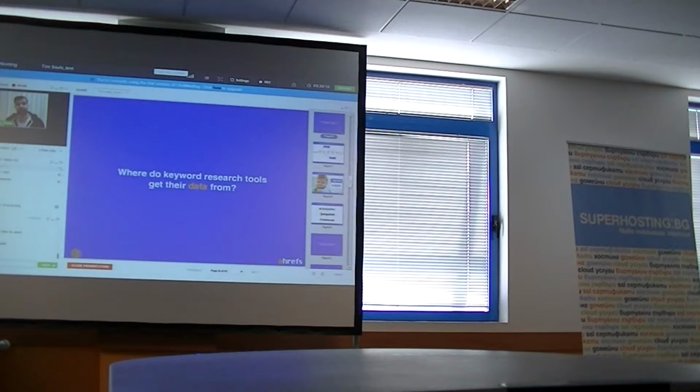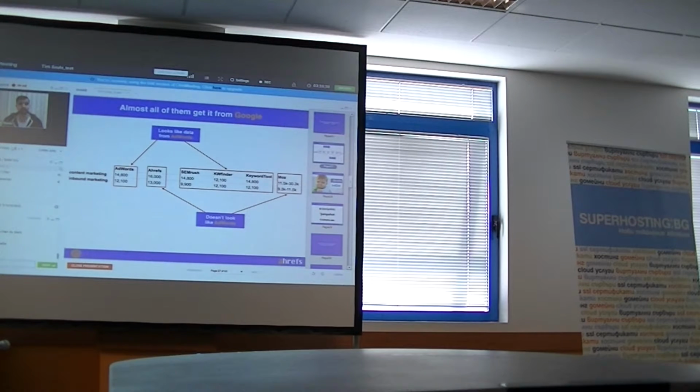But where do all the keyword research tools get their data from? Of course, the majority of keyword research tools that are present on the market today get it from Google AdWords, because up until recently there was basically no other source of search volume data other than Google themselves, and this is why all the tools were basically pulling whatever Google was showing them. And on my screenshot you can see that most tools show almost an identical search volume for the same keywords as Google AdWords, and only two tools stand out. These are Ahrefs and Moz.